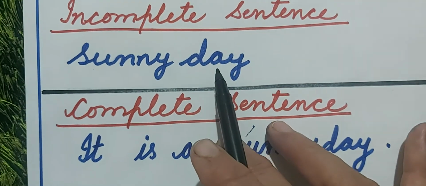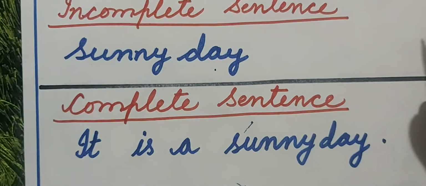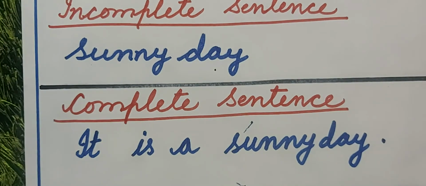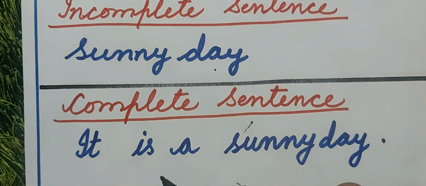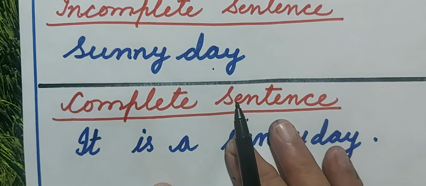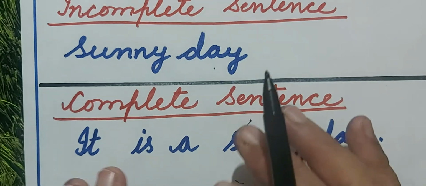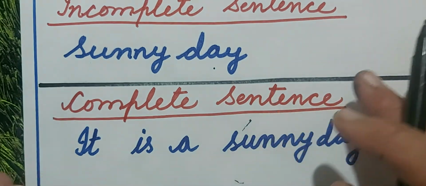If you only say sunny day, I will ask what sunny day? What do you want to say? So if you want to say the proper sentence, you have to say it is a sunny day. Understood? So these are incomplete sentences and we have added words to make complete sentences.